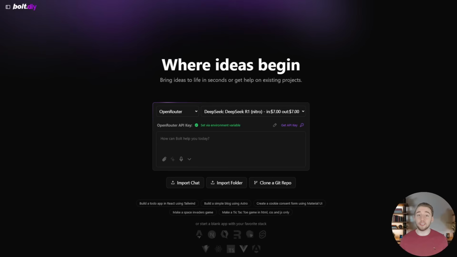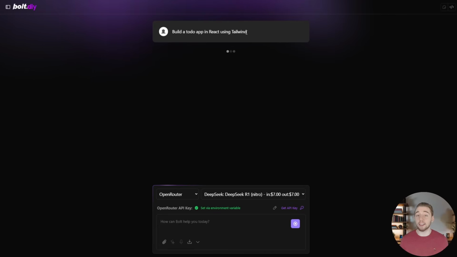Swapped over to R1. Now let's do the exact same thing. Remember, I'm using the Nitro here, but this is just regular DeepSeek R1 under the hood. This is just going through Together instead of the DeepSeek API because they have a major outage right now, which we've kind of been seeing a lot here, which is unfortunate. But anyway, let's go ahead and build our React with Tailwind to-do app. So yet again, I'm going to pause and come back once the app is fully built with R1.